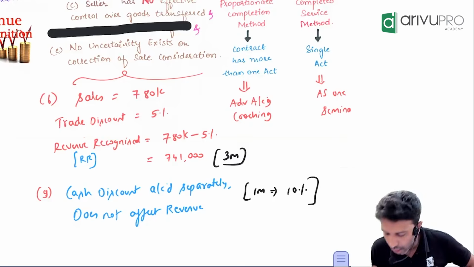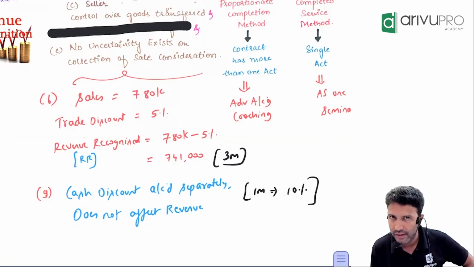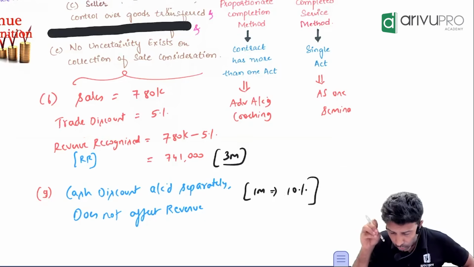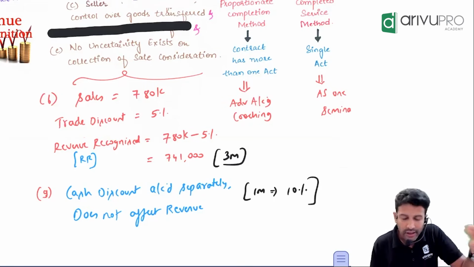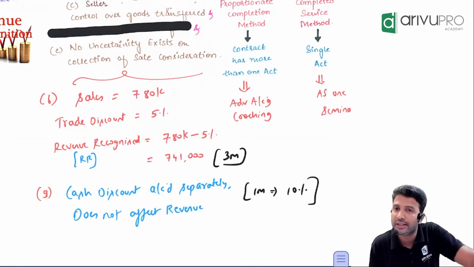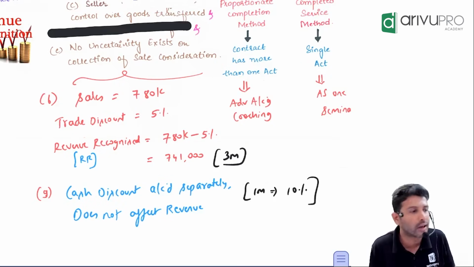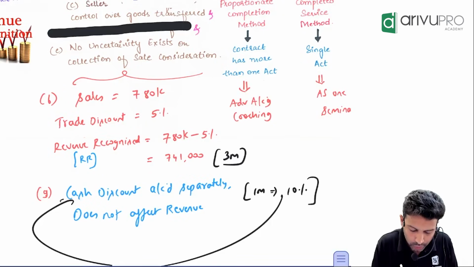Okay. Now this 10% extra that I am giving, what is the thought process behind this? What is the reason for this? So that instead of collecting the money within 3 months, my intention is to collect the money within 1 month. So such a discount we refer to as what?